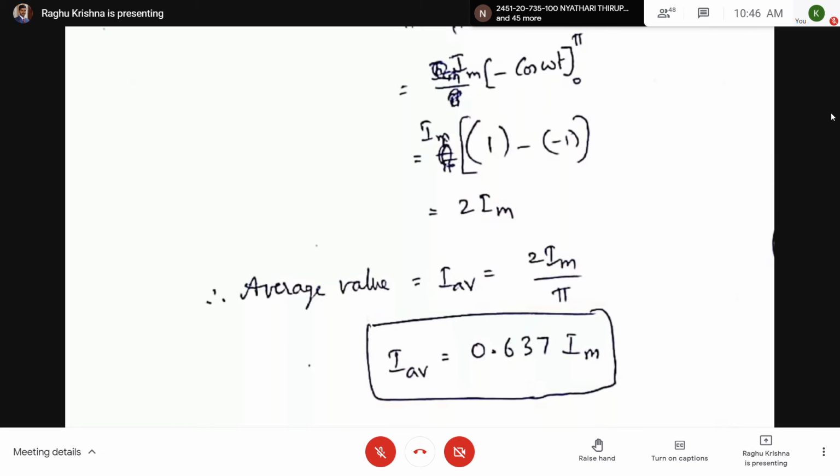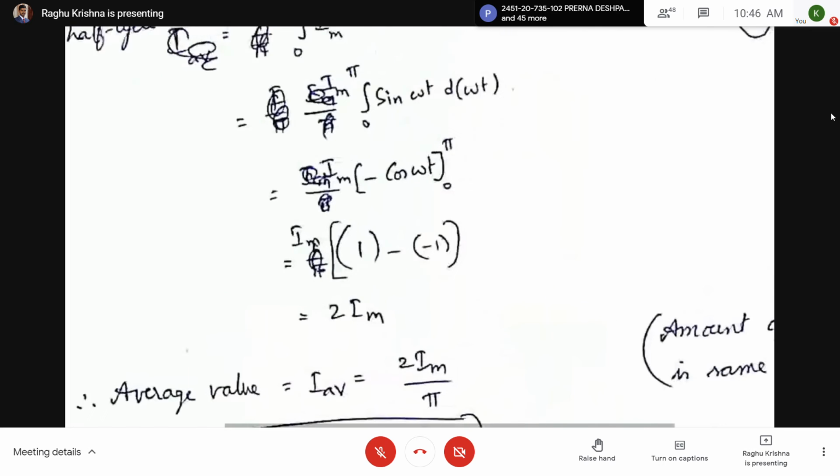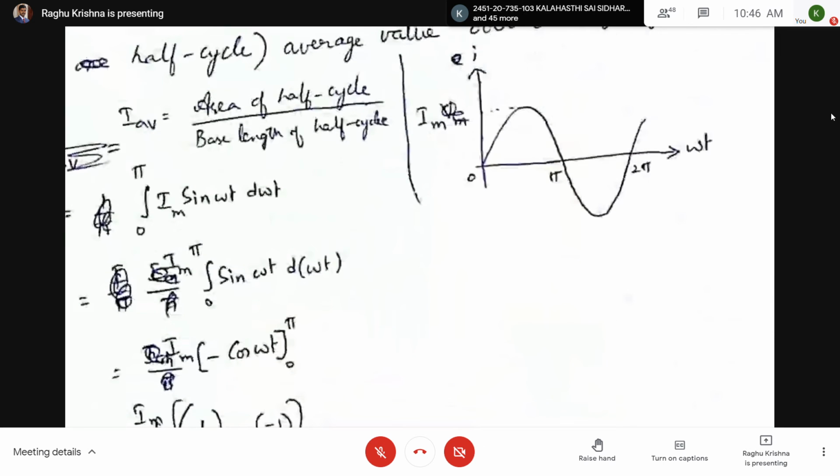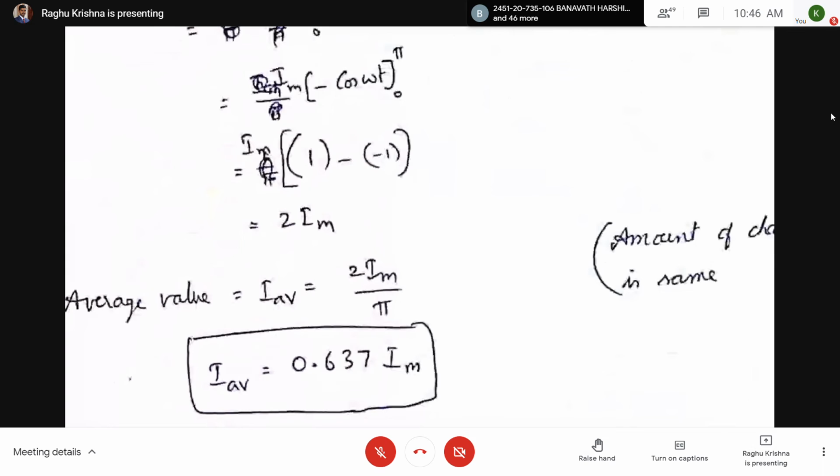The average value of current is represented with IAV, where AV stands for average. So it is 2 Im by pi. What is the base length? If you see the x-axis, the omega t axis, the base length of the half cycle is pi. So 2 Im by pi is the average value of the current, and 2 by pi is equal to 0.637.